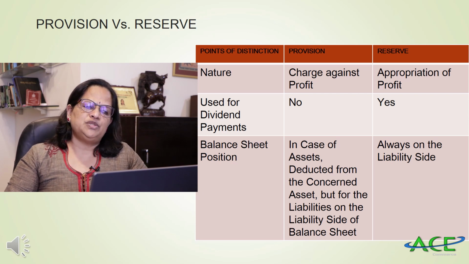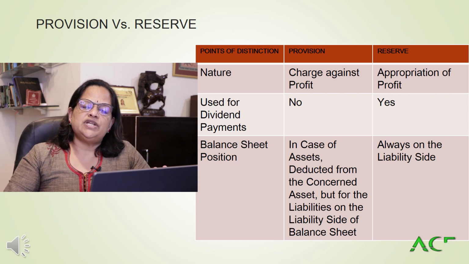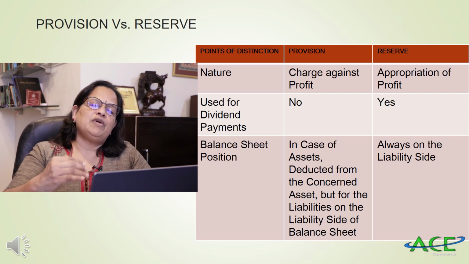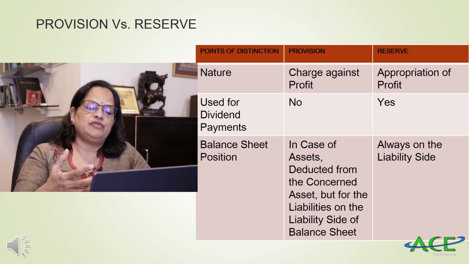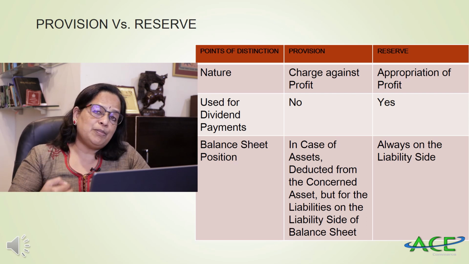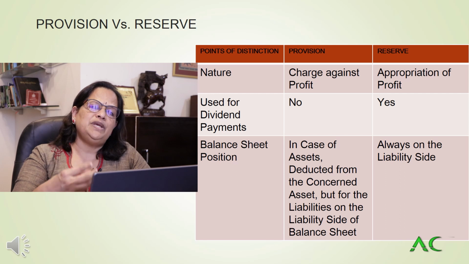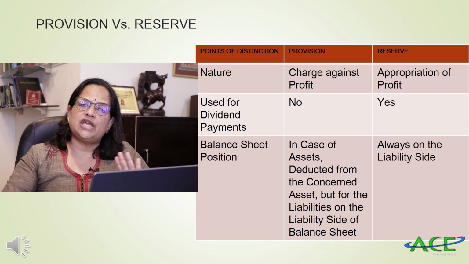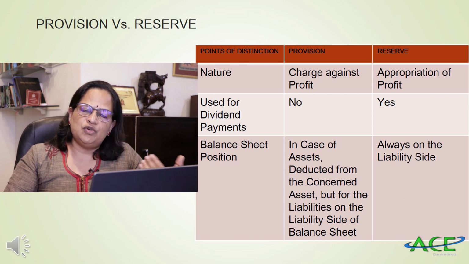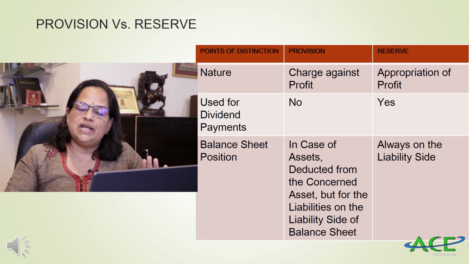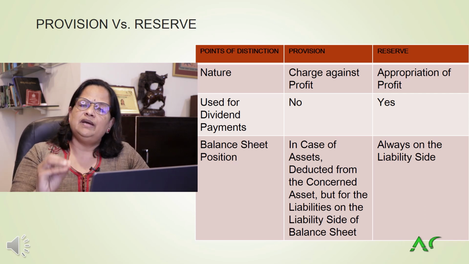Now, we are coming to the difference between provision versus reserve. So, the nature: provision is a charge against profit. I told you, provision we are providing before arriving at the profit, whereas reserve we are calculating as an appropriation of profit. Profit and loss appropriation account we will debit, whereas for provision we are debiting it to profit and loss account. Now, use for dividend payments. Provision cannot be used for dividend payments. Provision for doubtful debts we cannot utilize for dividend payment, whereas reserves can be utilized for paying the dividend.